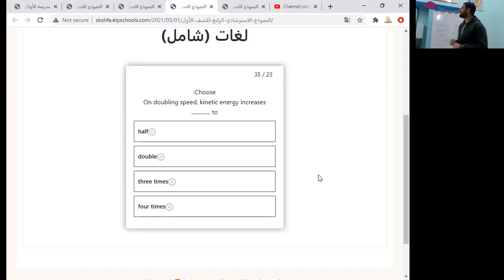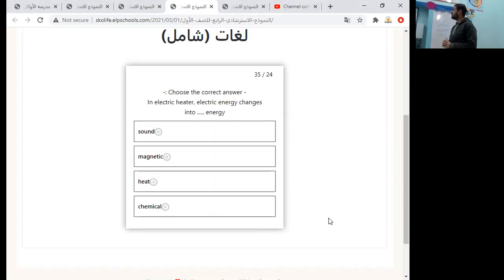On doubling speed, kinetic energy increases to, we have answered this question before, it increases to 4 times. An electric heater, electric energy changes into... there are some conversions of energy in some electric machines or electric devices, like what?